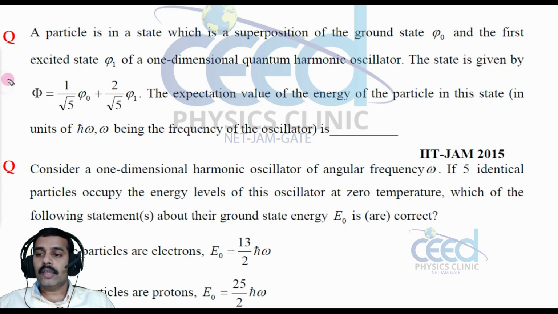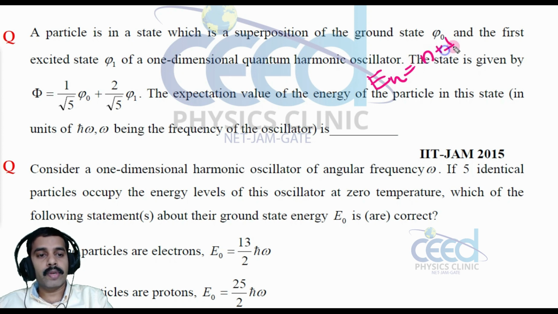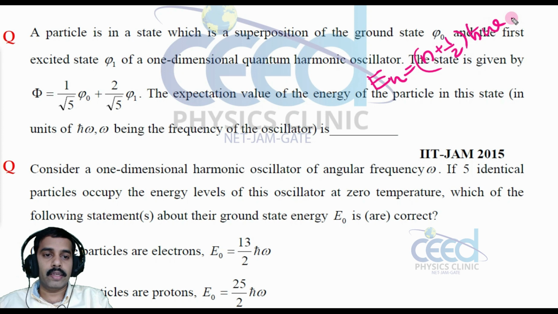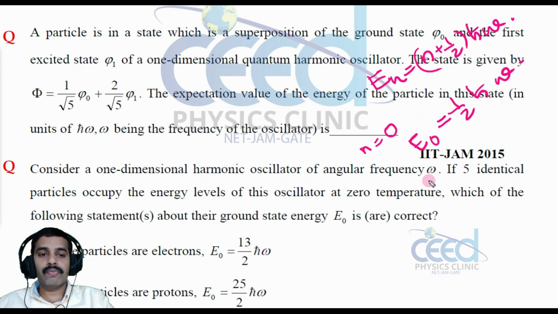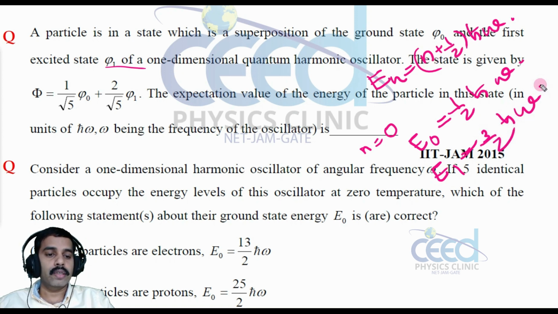So in this particular question, what is the energy eigenvalue for a one-dimensional quantum harmonic oscillator? En is equal to n plus 1 by 2 into h cross omega. For n is equal to 0, that is E0, the ground state, E0 is half h cross omega. The next state is the first excited state, psi 1, with corresponding energy E1. So n is equal to 1, which gives 1 plus 1 by 2, that is 3 by 2 h cross omega, right? Now what is the net energy?